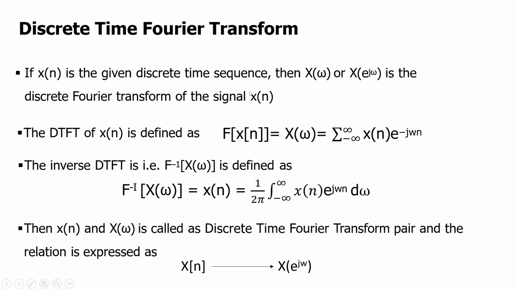So how it is represented means, for a sequence x of n, it is given as X of omega, and this is the formula: summation over minus infinity to infinity x of n e power minus j omega n is the formula, and this integration will give you inverse DTFT formula. Since discrete time Fourier transform is continuous in domain, it will take integration in inverse transformation, and this is representing Fourier transform pair.